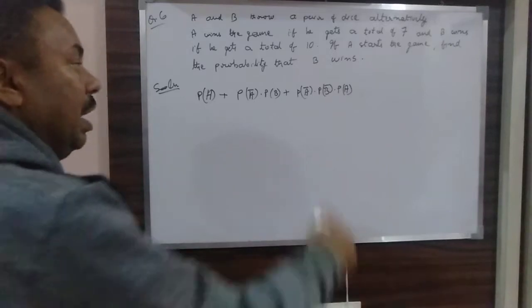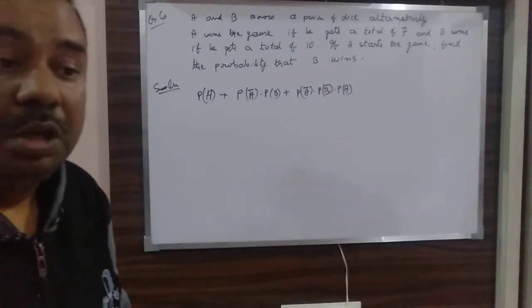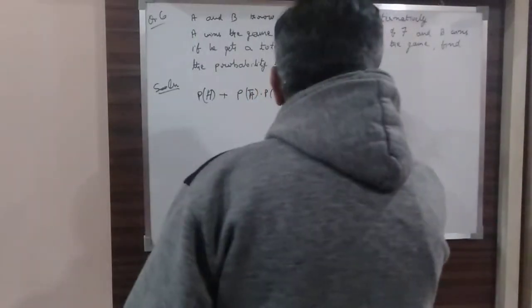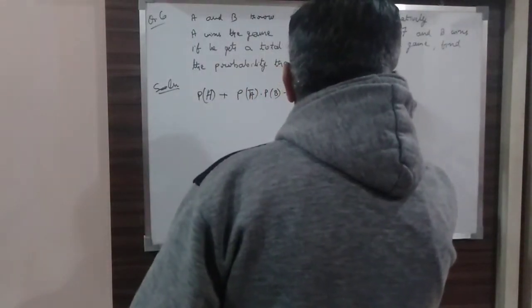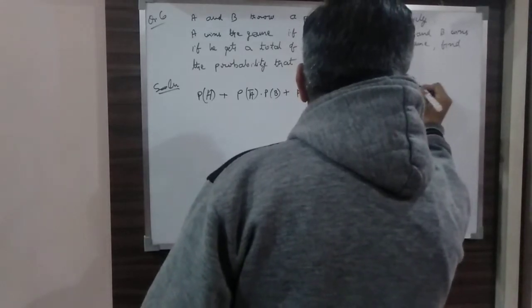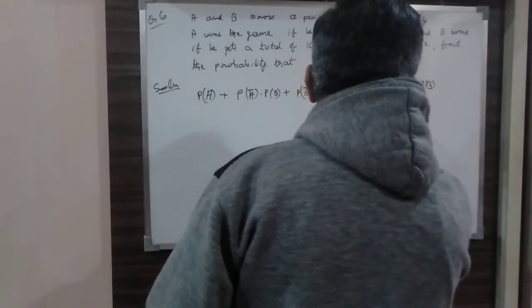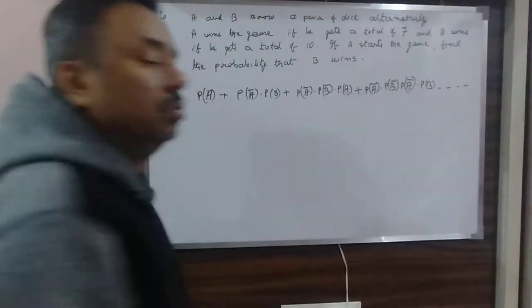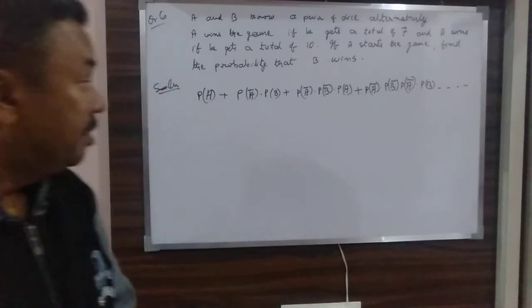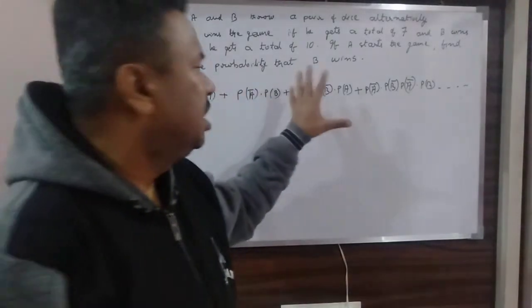Again, if A is not winning, then B will again get a chance. That will be A is not winning, and then B is winning. So this will continue till one of them wins the game. So how to find out such type of probability?